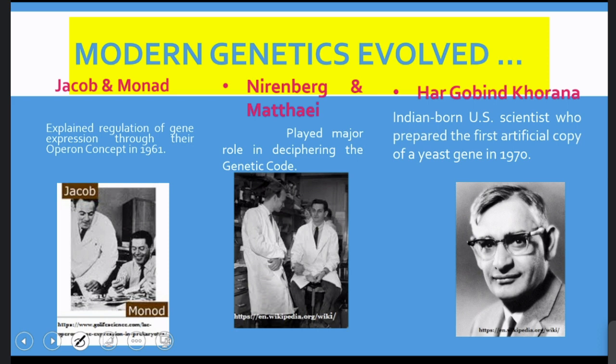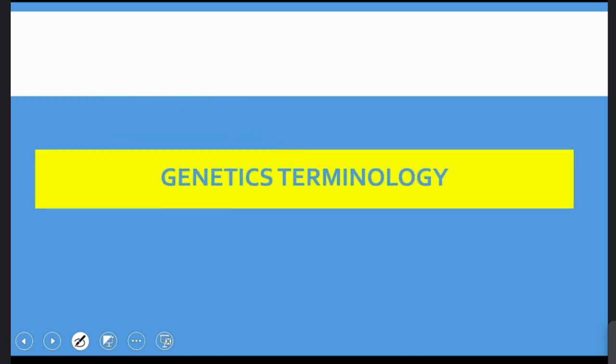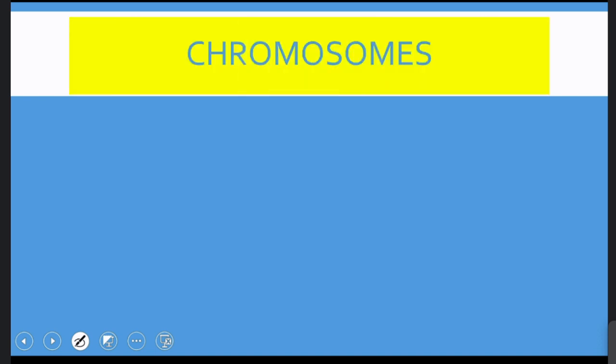Now a different set of scientists came forward, and the concepts evolved by those scientists we'll discuss in the coming classes. Coming to the terminology: without knowing the basic terminology of genetics, we cannot understand what the different concepts of genetics actually are. So let us discuss these concepts or terms.